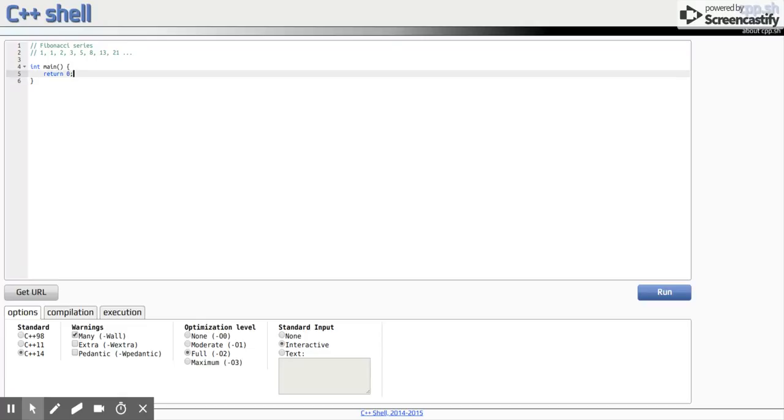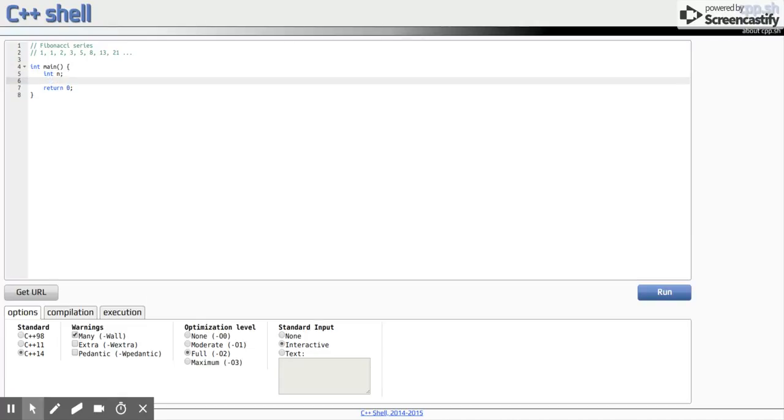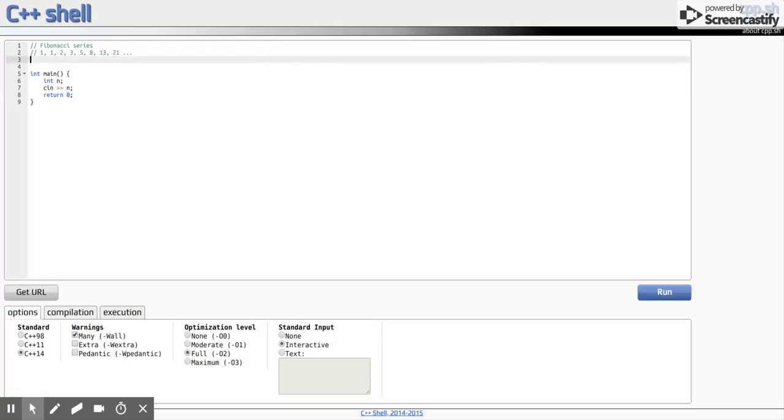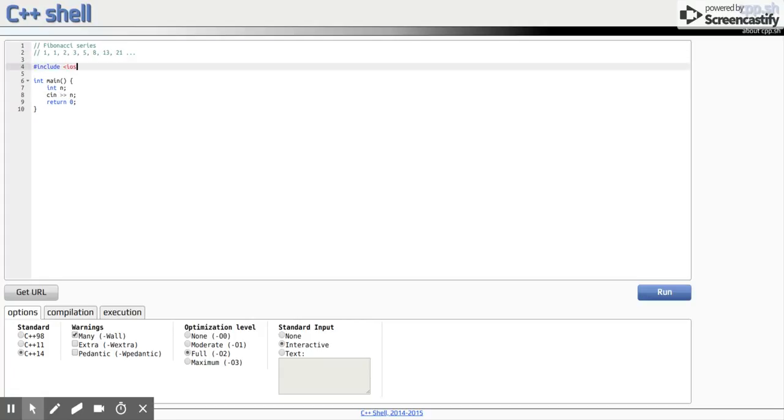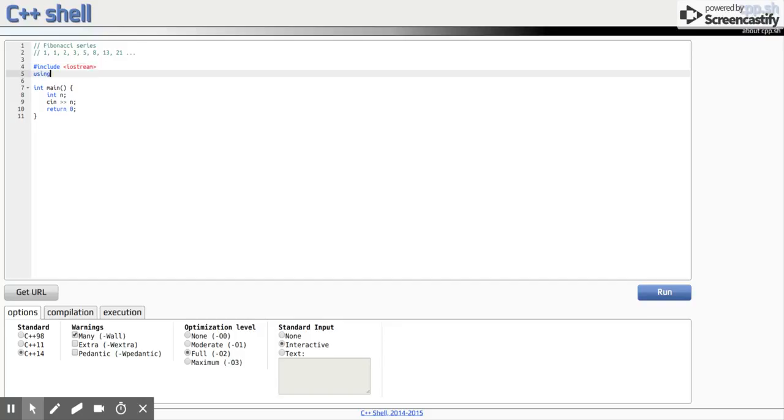Okay, we need to get the nth number that we will be generating. We need to have using namespace std. We will be putting Fibo of n.